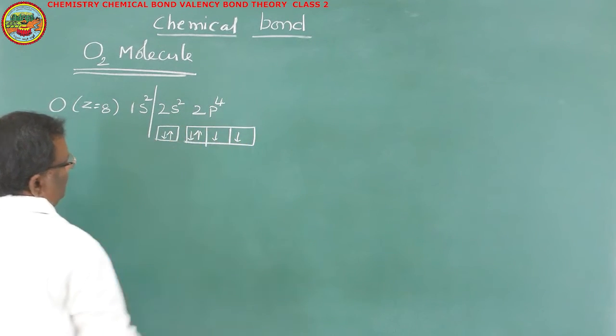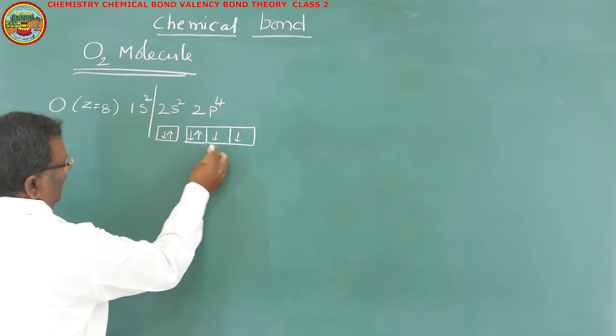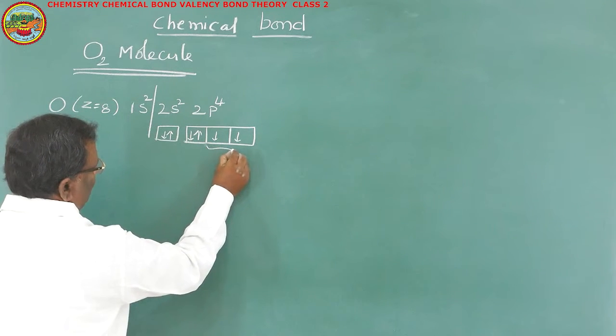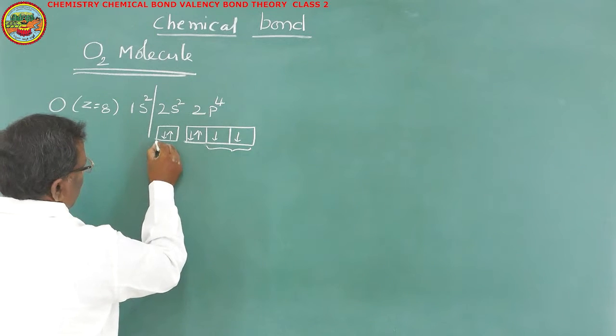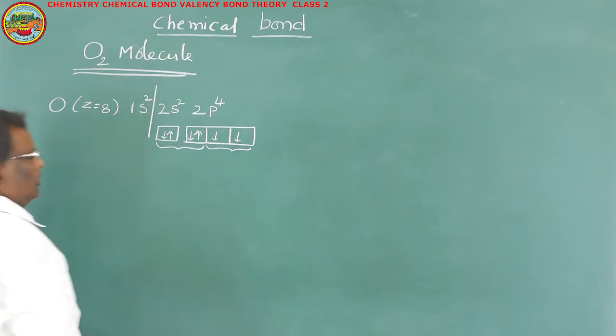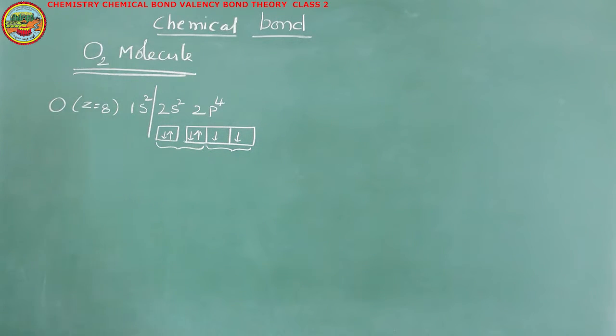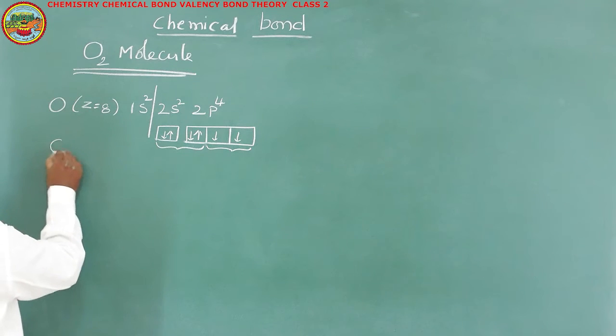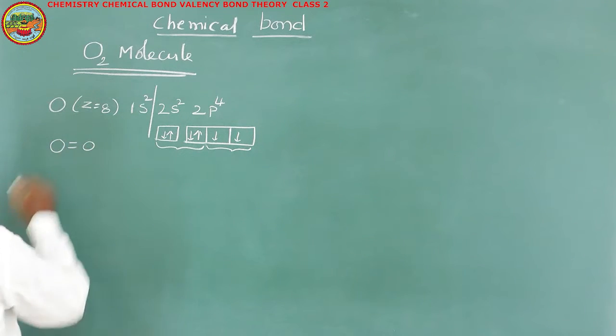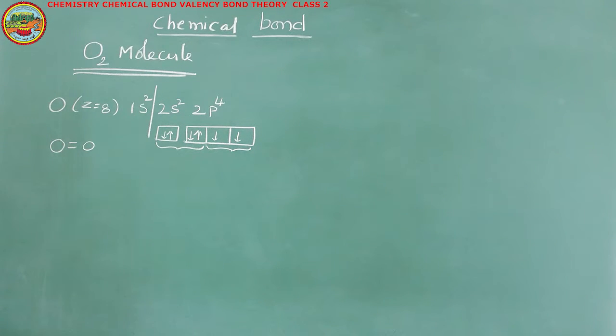like this. That means in oxygen we have 2 half-filled p orbitals, and in its valency shell you have 2 pairs of electrons. Now in the formation of the O2 molecule, 2 oxygen atoms are found to be bonded with a double bond. Now we are going to discuss how that double bond is formed in the O2 molecule.